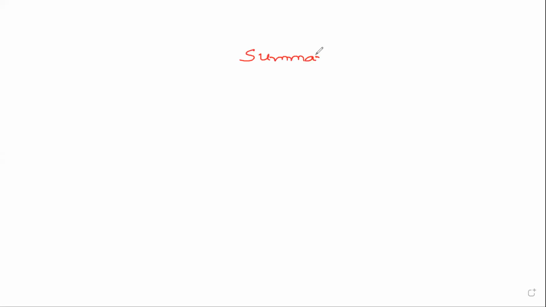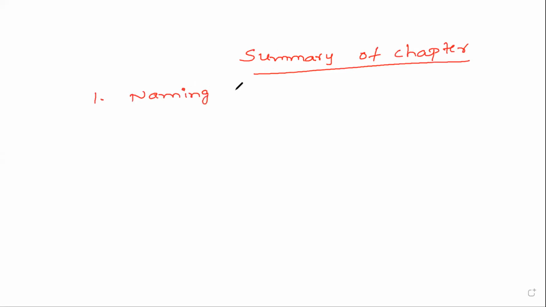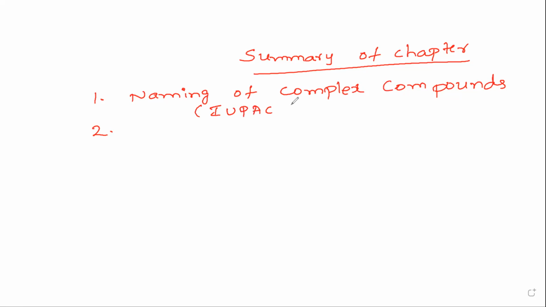We have successfully completed coordination compounds. Now I'll write the summary of the chapter. First we have naming of complex compounds, nomenclature, IUPAC naming of complex compounds, very, very important. Definitely you'll get one question. The rules of IUPAC nomenclature are very important.